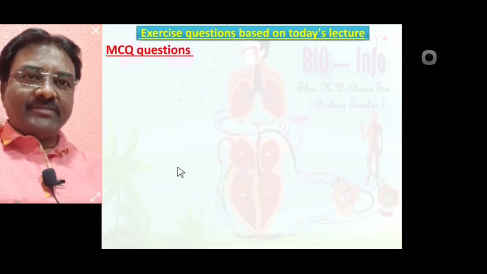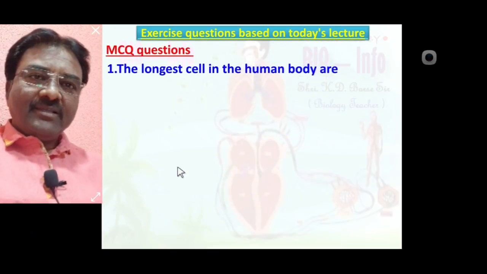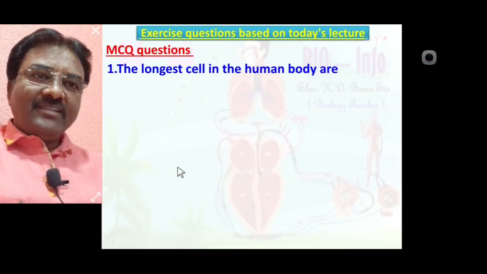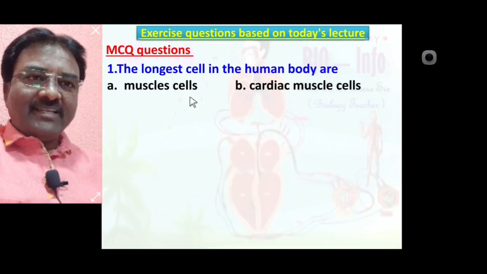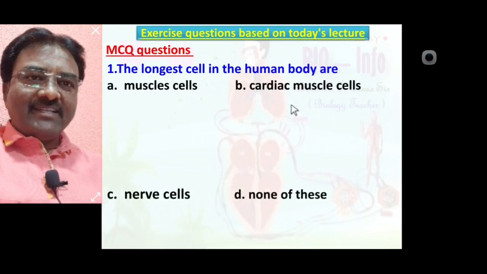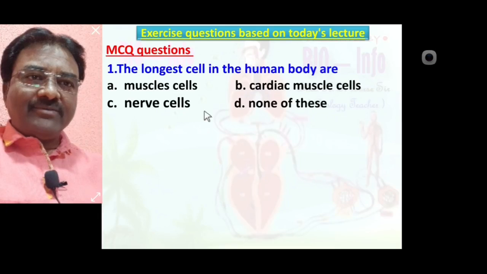First question, MCQ question number 1. The longest cell in the human body are muscle cells, cardiac muscle cells, nerve cells, none of this. Yes, the correct answer is nerve cells are longest cell in human body. So C, nerve cell is a correct option.